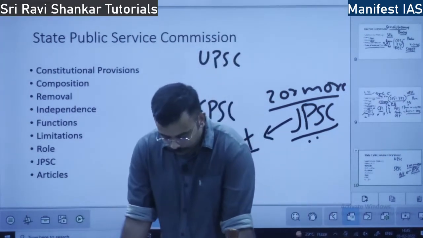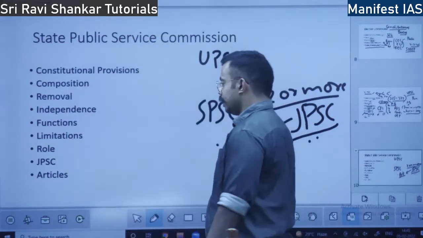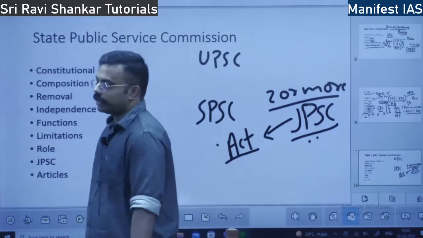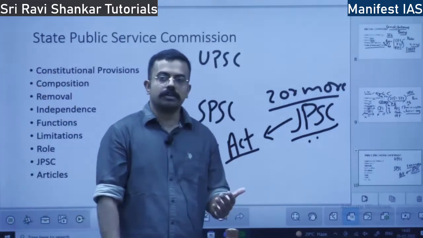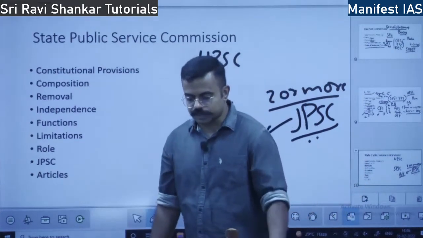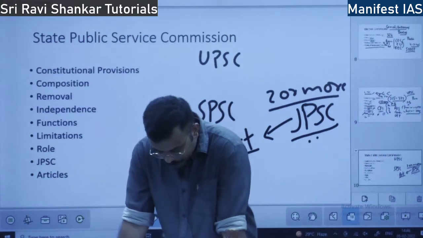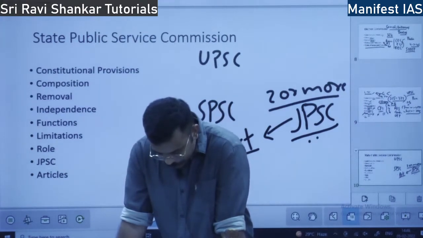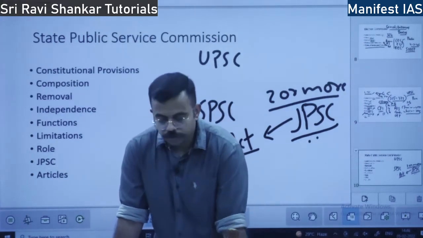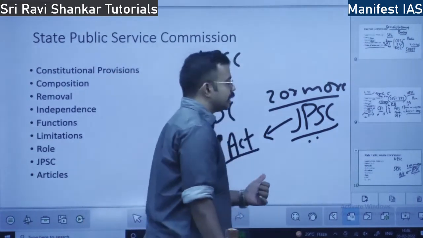Okay. So we have Haryana and Punjab. Haryana and Punjab had a JPSC for a short while. After Haryana was taken out of Punjab, they were having a Joint Public Service Commission for a short time. Afterwards, they formed their independent commissions.